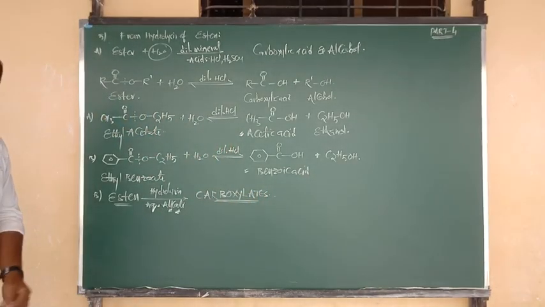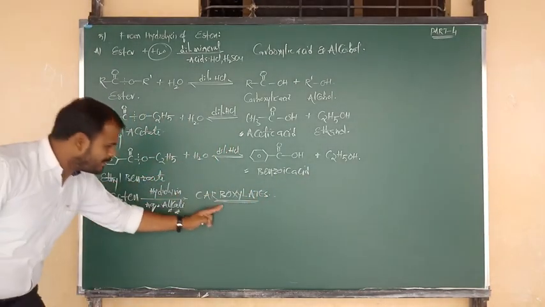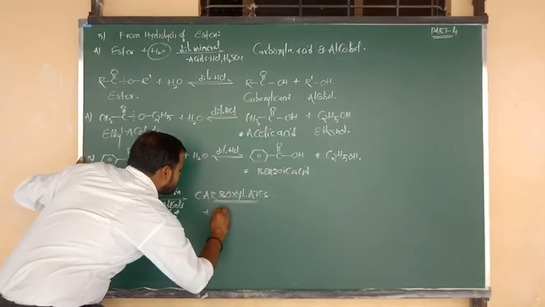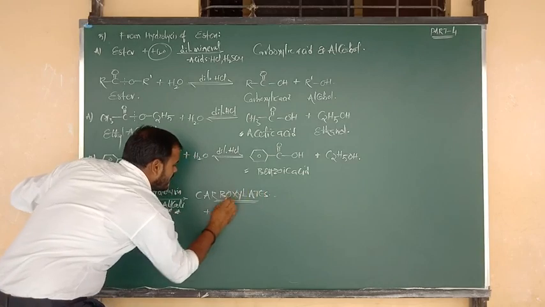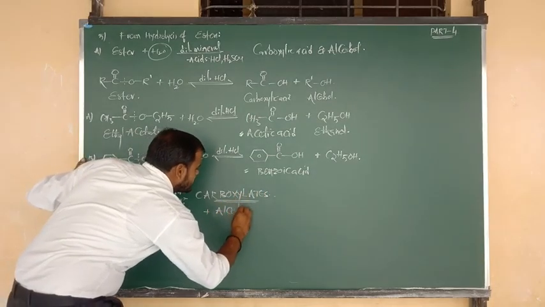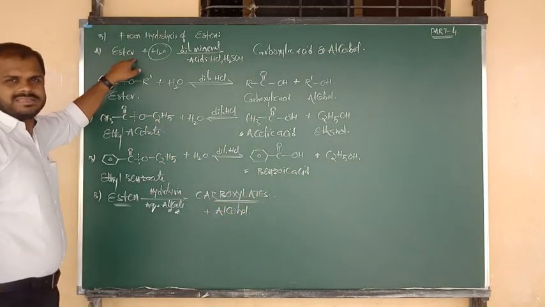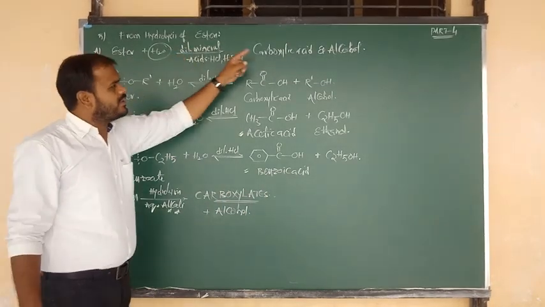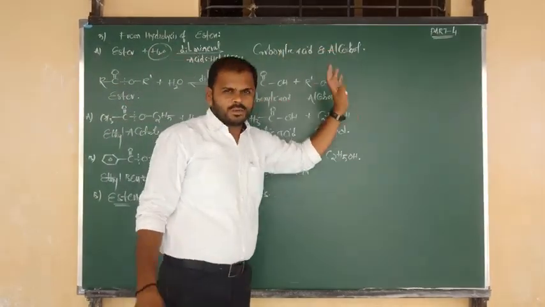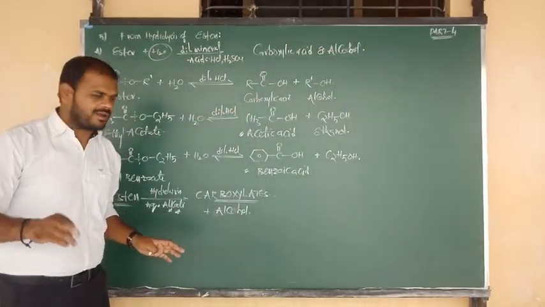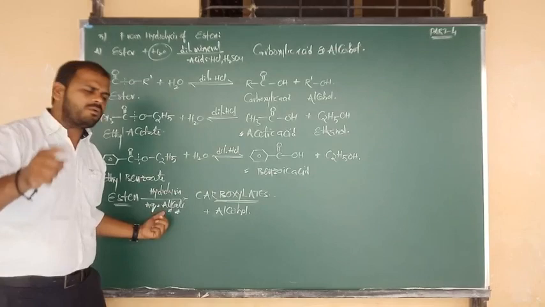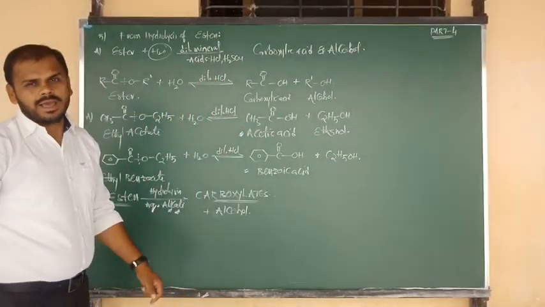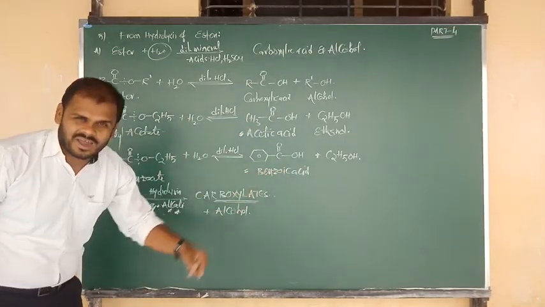What is the intermediate you are getting? Carboxylates. Along with the formation of carboxylates, you are getting one main product. The main product is nothing but what, Nana? Ethanol, and also we can say alcohol. What happened here in ester? The esters upon hydrolysis in acidic medium form one carboxylic acid and one alcohol, at a time. But in basic medium, in step 1 you will get the alcohol, and in step 2 you will get the carboxylic acids.